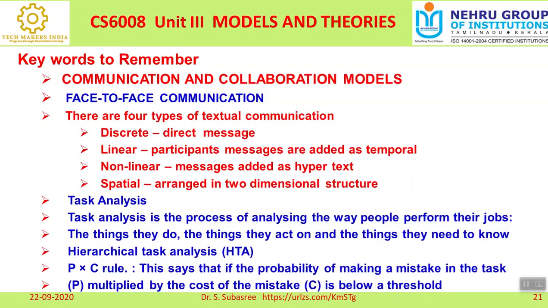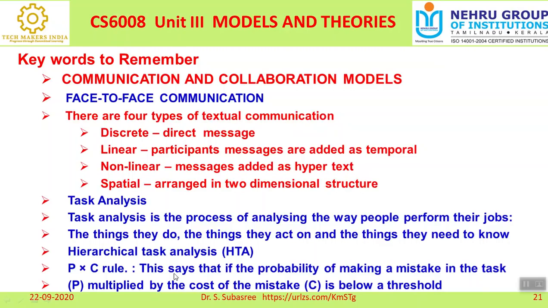Non-linear: messages are added as hypertext. For example, if I am not clear on certain information, my friend sends a video to prove his words. That is called non-linear. And the last one is spatial, arranged in a two-dimensional structure.